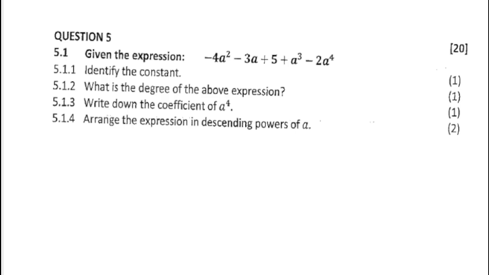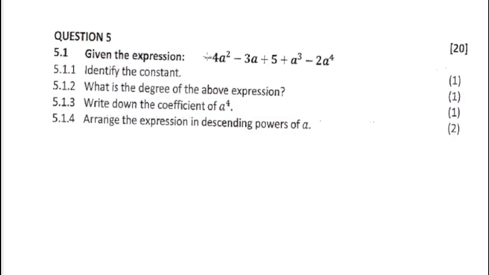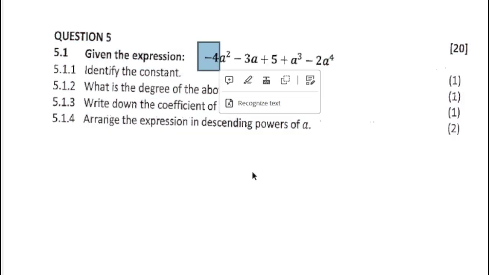The coefficient is a friend of a variable. It's a number that is being multiplied by a variable. So for instance, if we say 2x or 2y, the 2 there is a coefficient. One of the common mistakes that I see our learners making is, when we ask them what the coefficient of a squared is, they will say it's 4a squared. But it has to be just this number that is accompanied, that is working side by side, a squared.